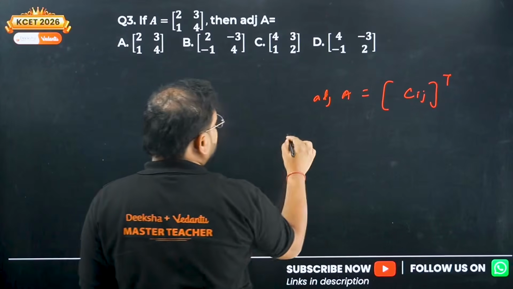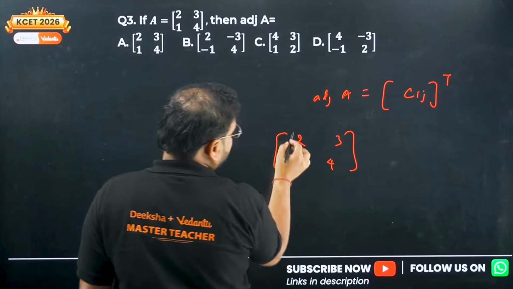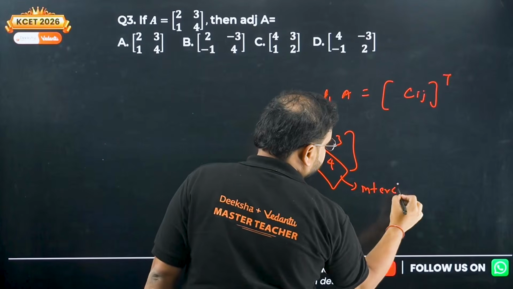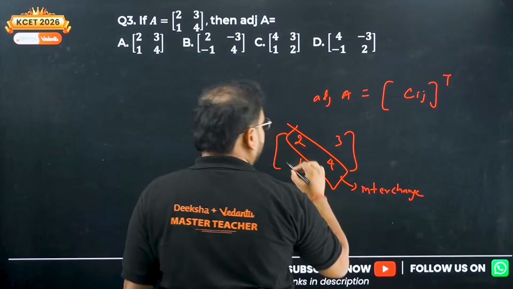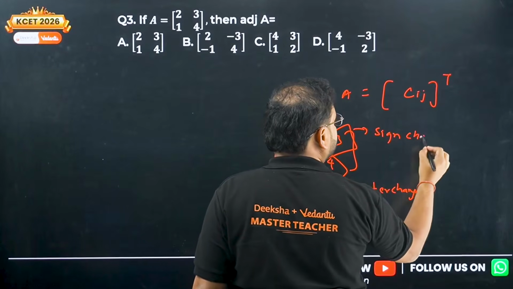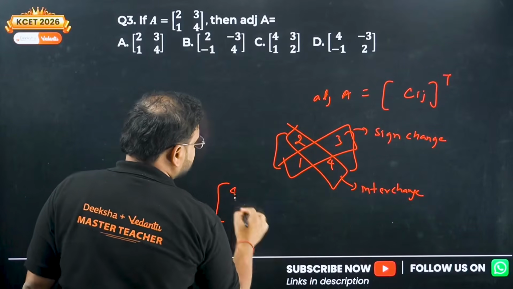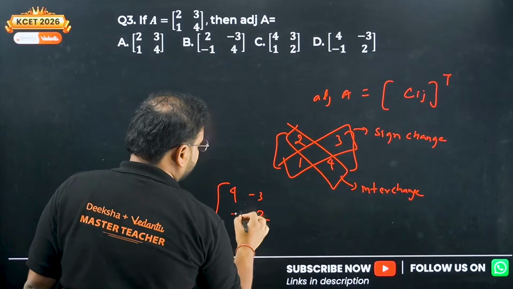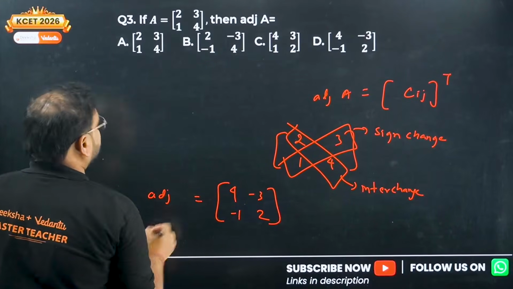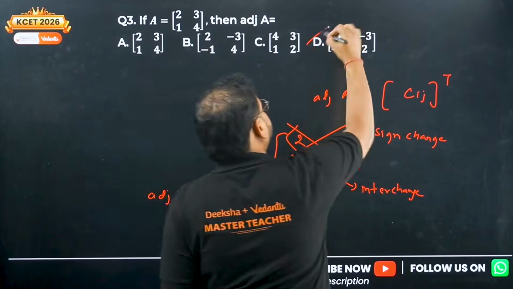For 2 cross 2 matrix, what is that? Write the matrix 2 3 1 4. Across the diagonal, interchange. Across the other diagonal, sign change. When you do that, check the result. 4 comes here, 2 comes here, minus 3 and minus 1. Look for the option. This will be your adjoint of the given matrix A. Adjoint A: 4 minus 3 minus 1 2. Option D is right.